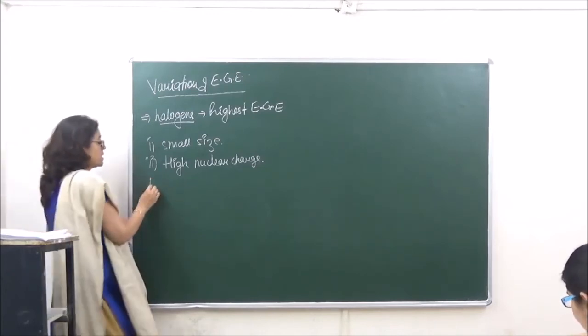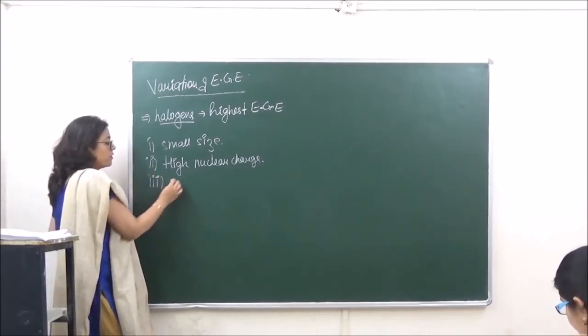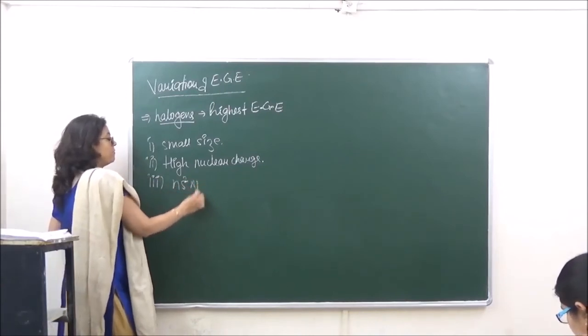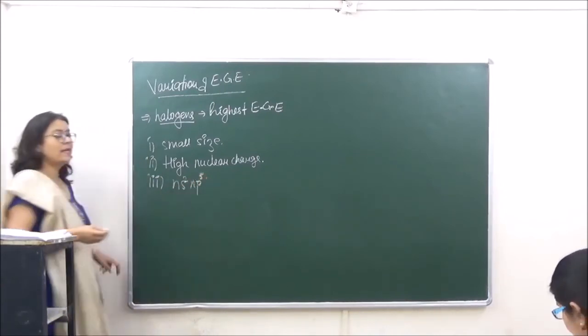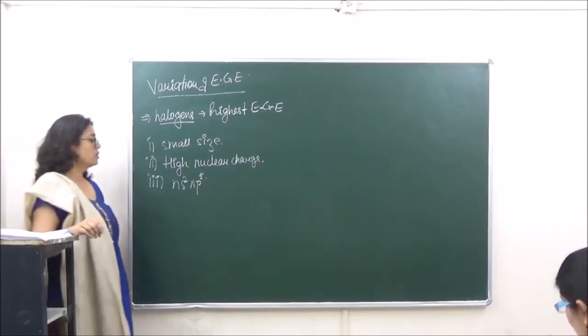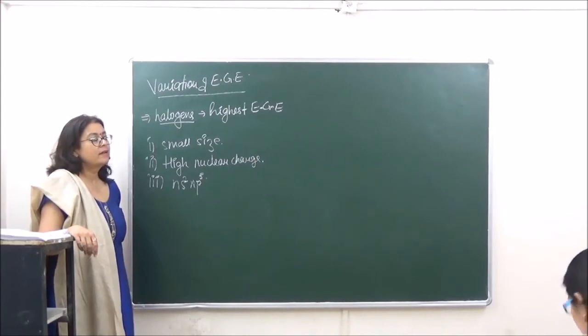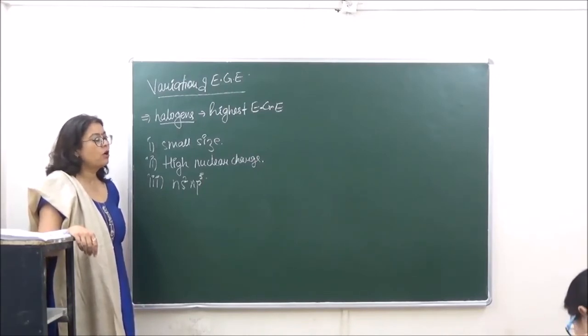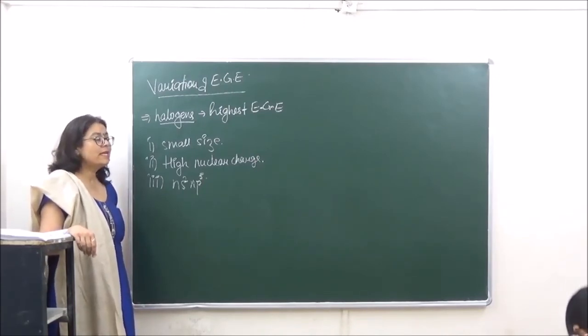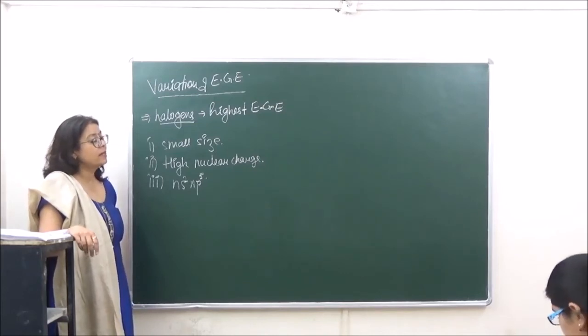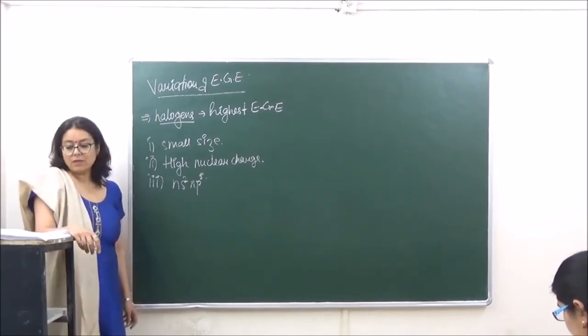And third is its electronic configuration, which is ns2 np5. So they need only one electron to fulfill their nearest noble gas configuration or fulfill their octet. So they easily welcome the incoming electron. Okay? So these are the reasons.